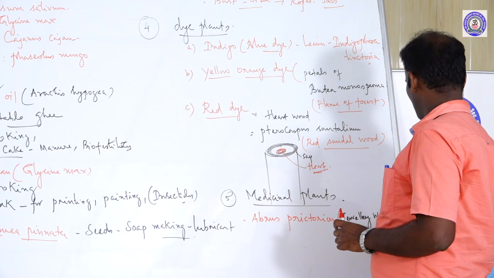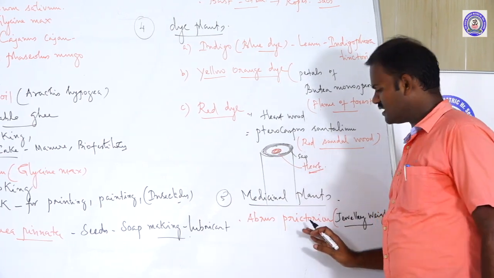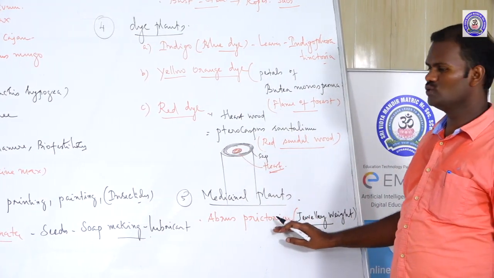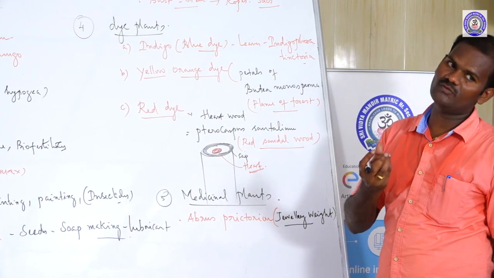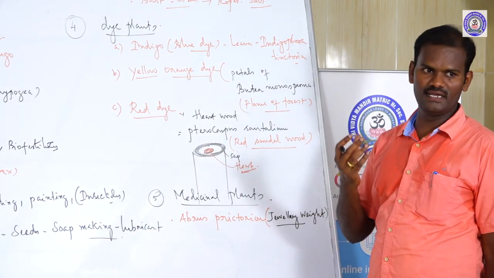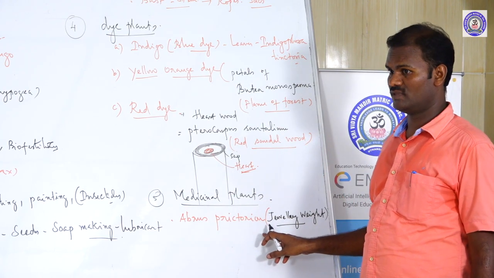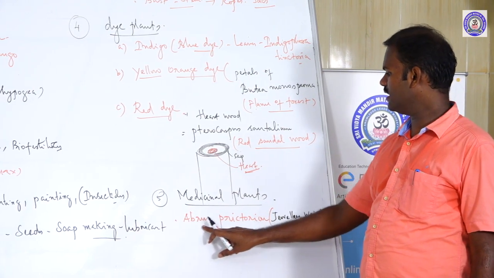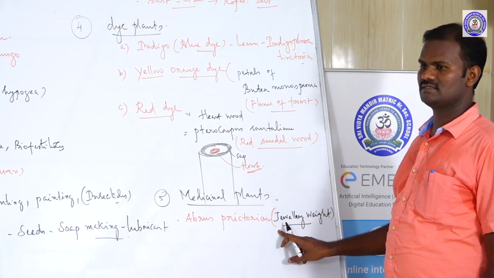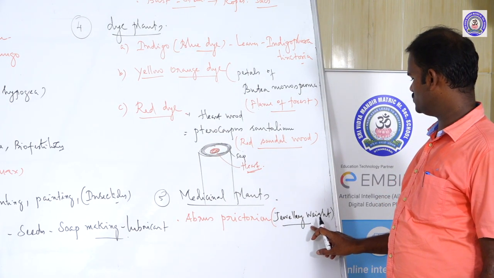Why do we call it a jeweler's weight? The seeds of these plants were actually used to measure the weight of the jewelers. Earlier, the jewelers' weight was measured by using the seeds. That is why they are commonly called jeweler's weight.